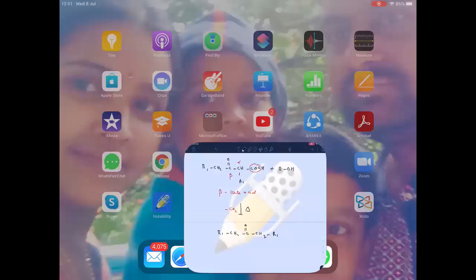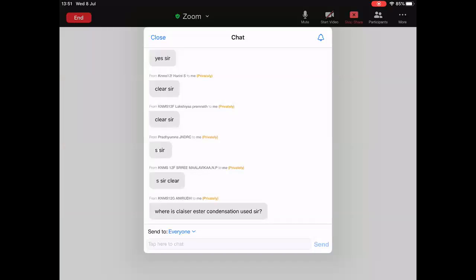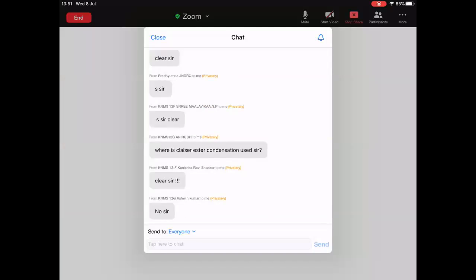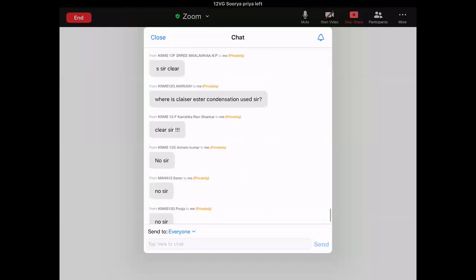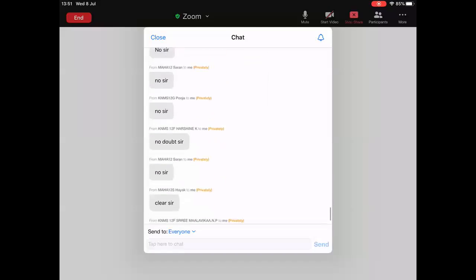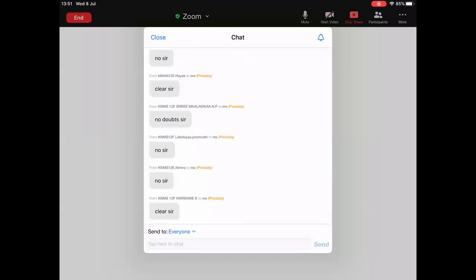Okay, tell me, any doubts here? One student is asking, I didn't understand his question, Anirudh, where is Claisen ester condensation used? I didn't understand your doubt also till now. Beta keto ester itself is the Claisen ester condensation product, na? And that product when hydrolyzed, then finally we are getting the final product.